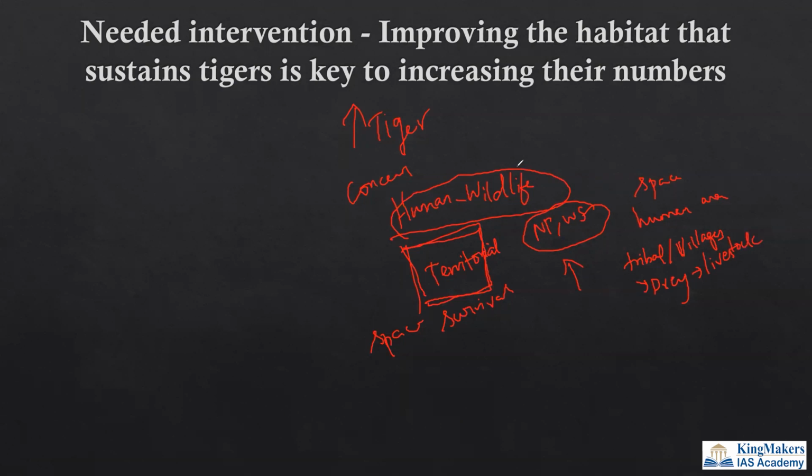So that's very important, because we should also mention that the prey and predator population should be balanced enough, so that the space is enough for the tigers.